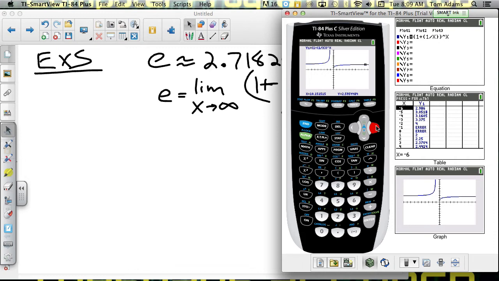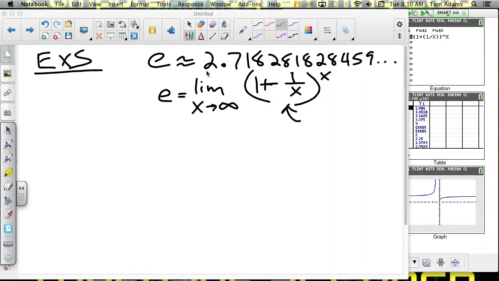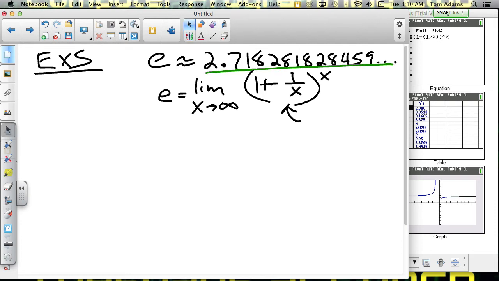2.59. So if I keep going in the x direction, the y value keeps going and keeps going. And eventually it will reach that 2.71. And it doesn't go any further. So see how this line kind of tapers off? Well, it never really gets bigger than this number here. Okay?